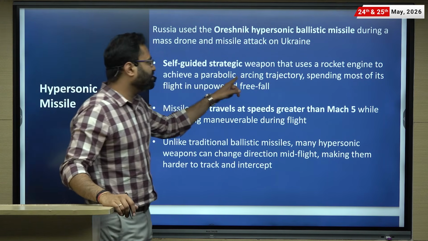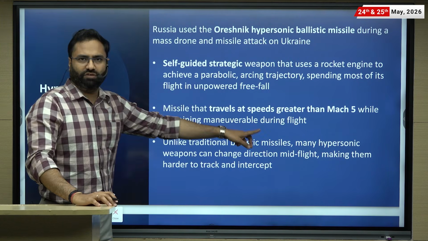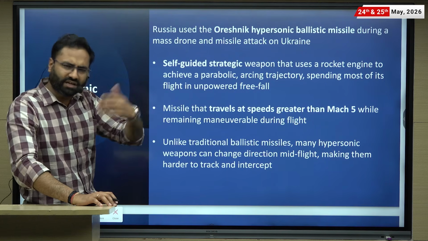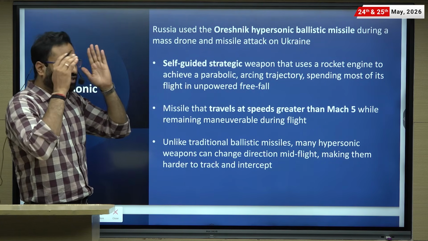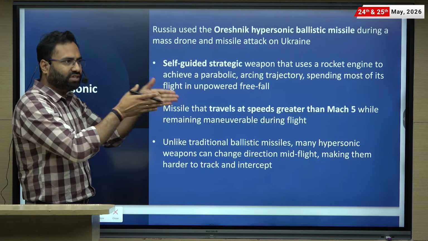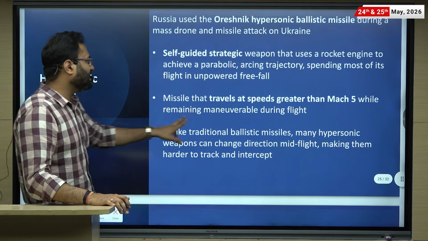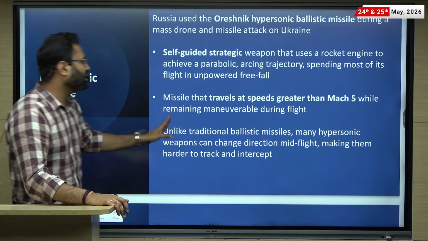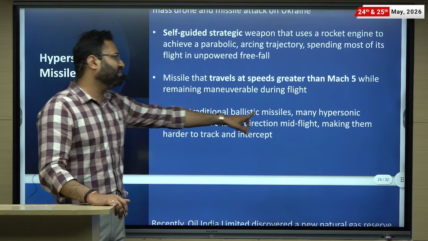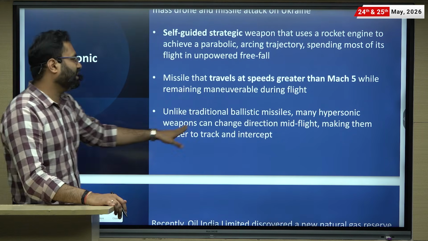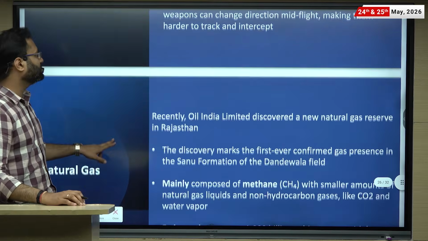So it achieves a parabolic, arcing trajectory, spending most of its flight in unpowered free fall. Generally a rocket engine is used, giving it thrust. Once the thrust is achieved, there is already speed available, and that speed is maneuvered onboard. Missiles that travel at speed greater than 5 Mach while remaining maneuverable during the flight, right? Unlike the traditional ballistic missile, many hypersonic missiles can change direction mid-flight, making them harder to track and intercept, right?